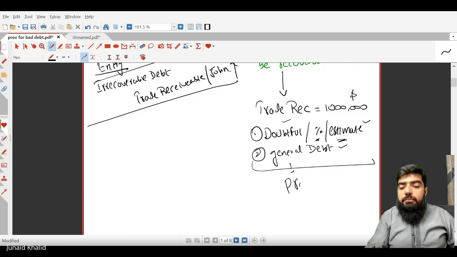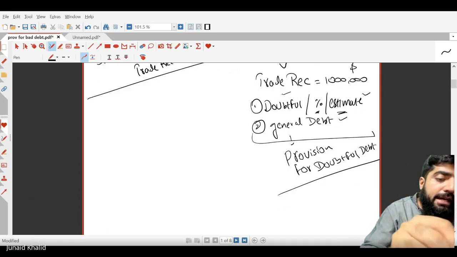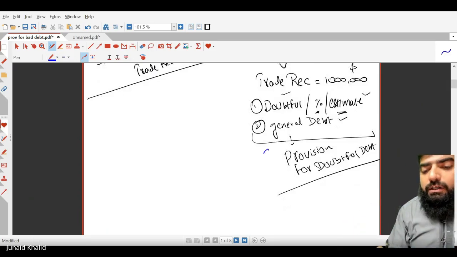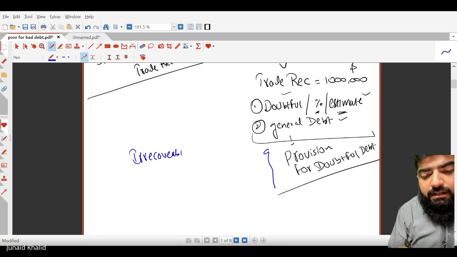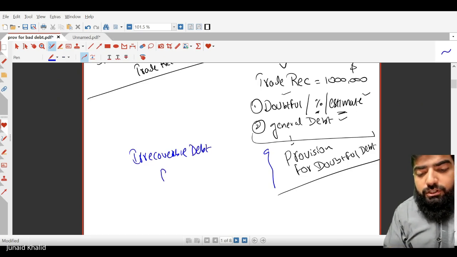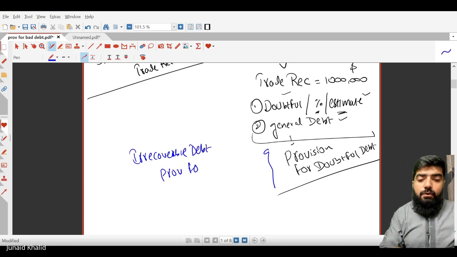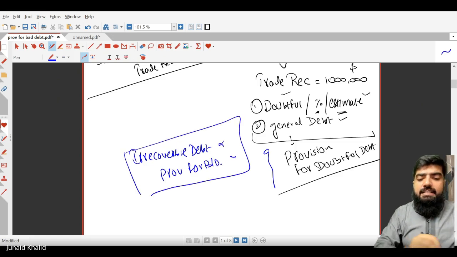Instead, we are going to make a provision. This is known as provision for doubtful debt. Are you getting the point? Yes, provision. So in this case, the provision will be made, and what will be the accounting entry to record it? The accounting entry would be irrecoverable debt debit, and provision for bad debt or provision for doubtful debt is credited.